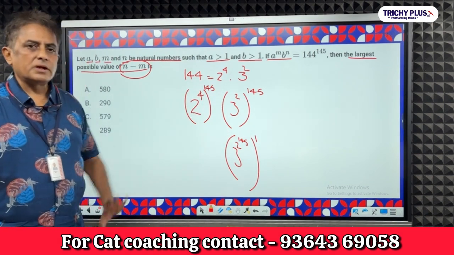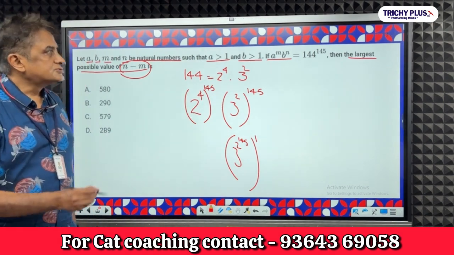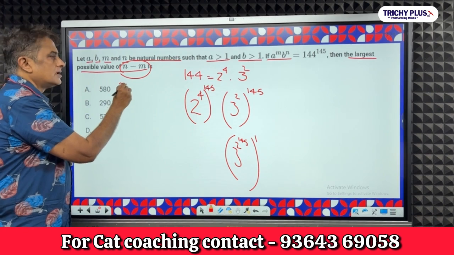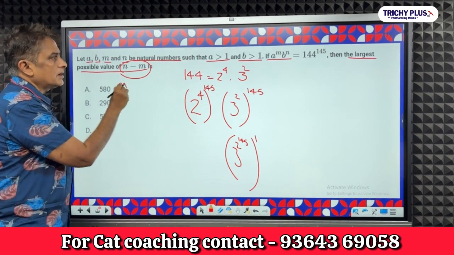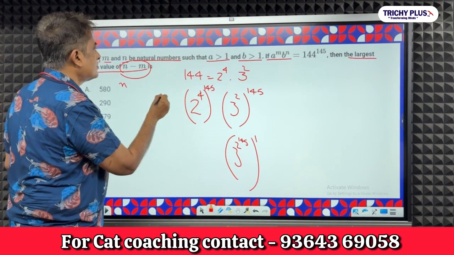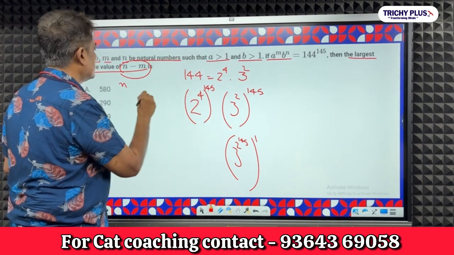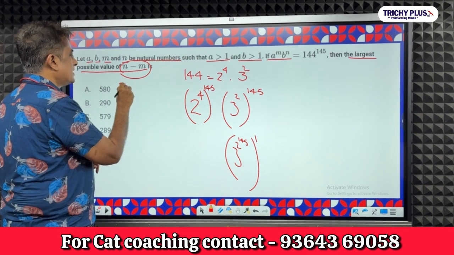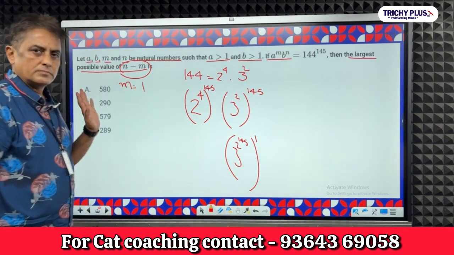The same thing I have changed over here, to the power 1. So what will 1 be? 1 is going to be nothing but M, okay, to the power 1, and let us say this value is 1.